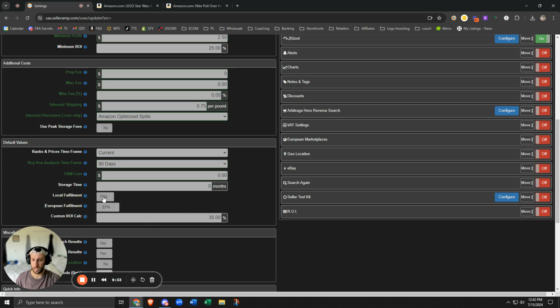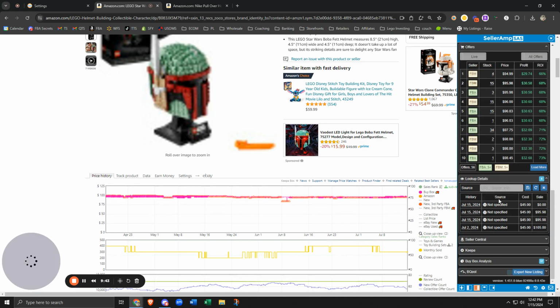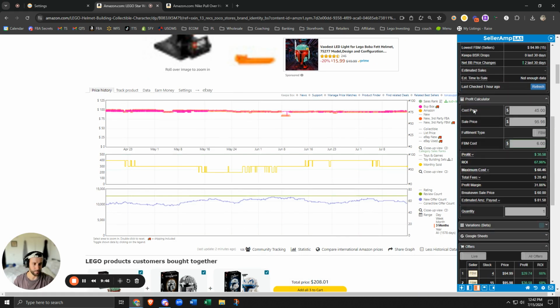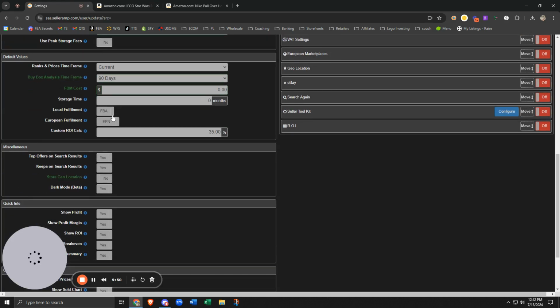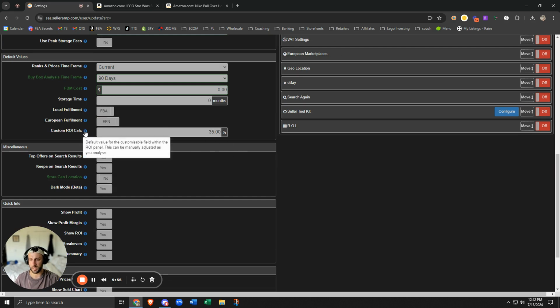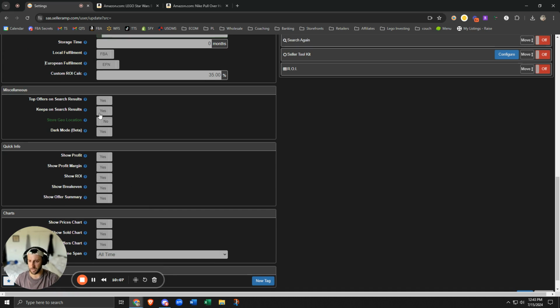to worry about this. Fulfillment type, I always have it set to FBA because I'm always shipping to FBA. And yeah, custom ROI calculator, so that this will be also within here, like this. This is just what I have. It's just the default value for the customizable field within the field that I just showed you. Top offers on search results. Yeah, I keep all this on except for the geolocation, just because I don't really need that.